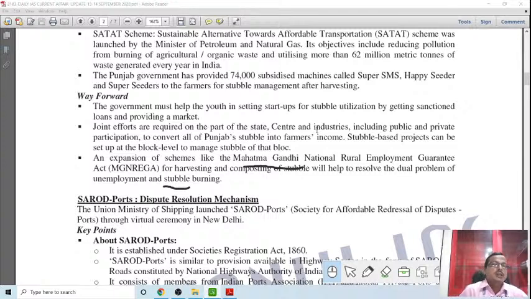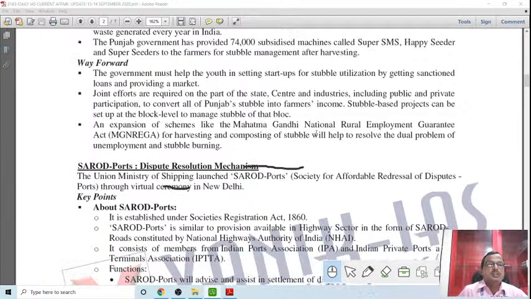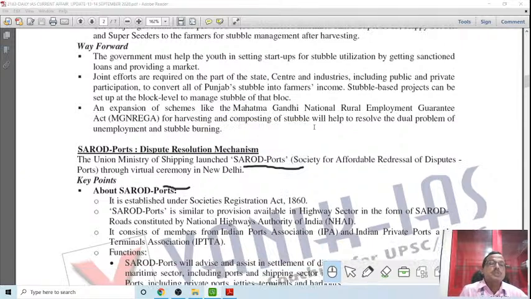Then we'll go to the next one. This is SAROD-Port, a dispute resolution mechanism. The Indian Shipping Ministry has launched SAROD-Port, Society for Affordable Redressal of Disputes regarding ports, through a virtual ceremony in Delhi, because in this pandemic period we are avoiding all physical ceremonies. So the government has promoted this virtual ceremony, and through this SAROD mechanism the government wants to create an alternative mechanism for affordable redressal of disputes, because while ports are being created, a lot of disputes emerge. So how to resolve them? What about this SAROD? Let's know what this SAROD is.